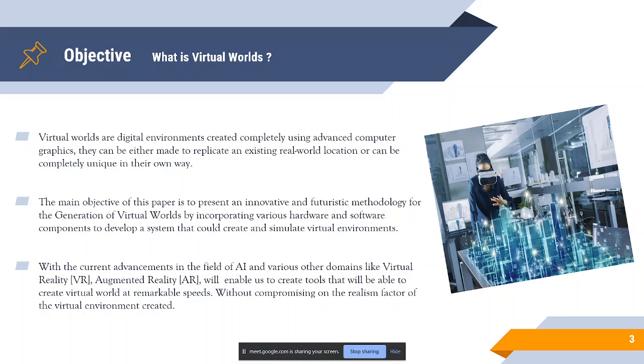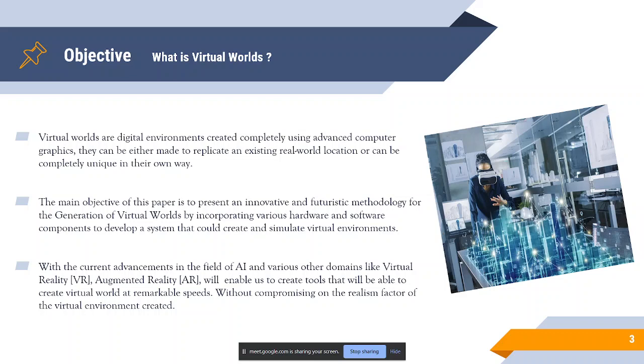of virtual worlds. So the main objective of this paper is to present an innovative, futuristic methodology for the generation of virtual worlds that improves the realisticness of the virtual world compared to the original world. We'll also try to create a solution that will be able to generate virtual worlds at a large pace, which will eventually help us grab the attention of society around the world.